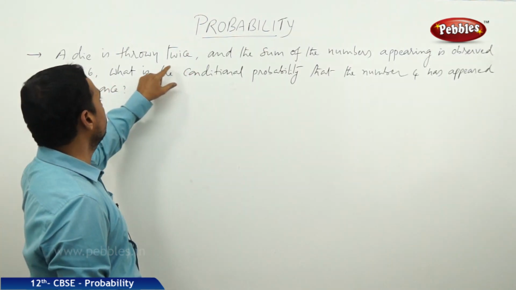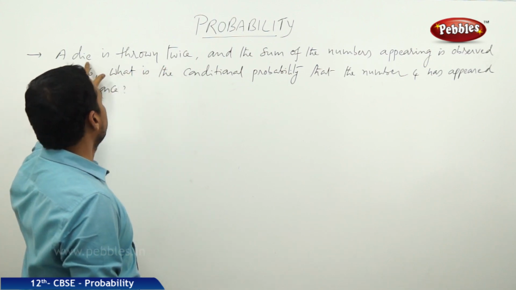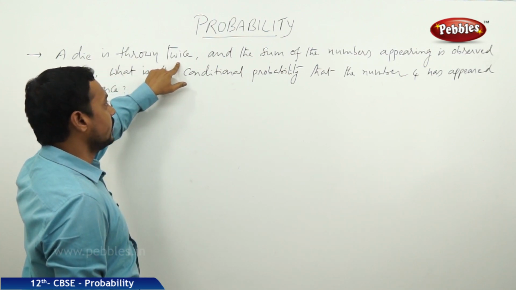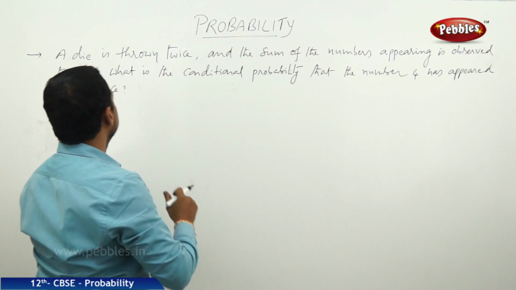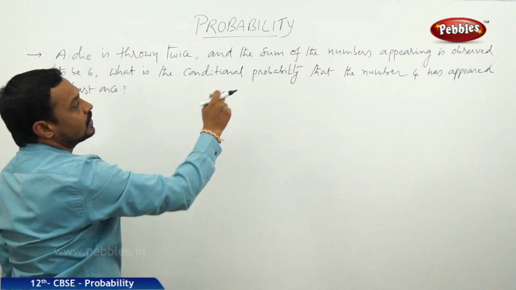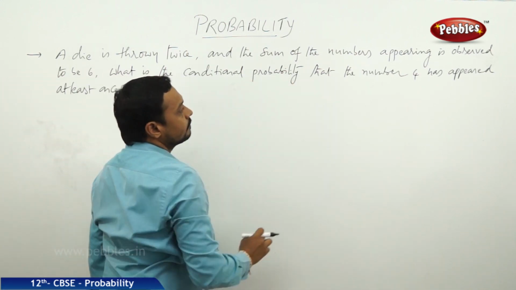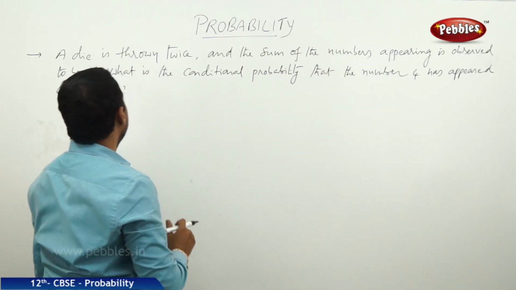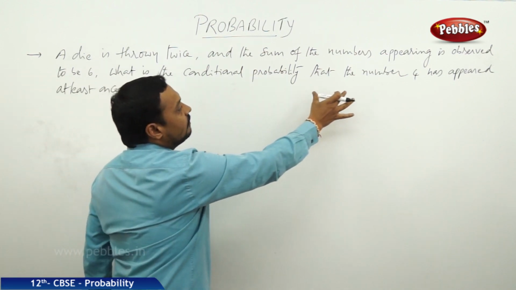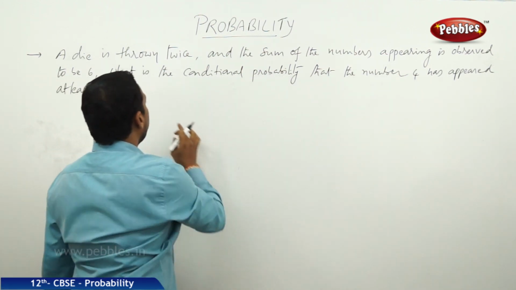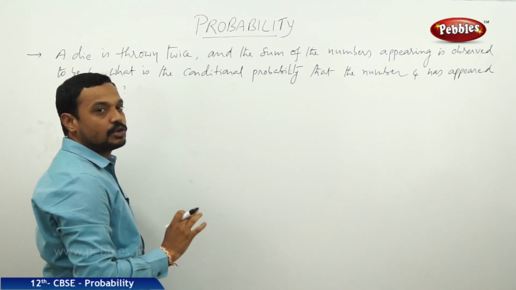Now we have one more problem. See, a die is thrown twice. It's a problem on dice. A die is thrown twice and sum of the numbers appearing is observed to be 6. What is the conditional probability that the number 4 has appeared at least once? See, this event, the number 4 has appeared at least once, depends on sum of the numbers appearing is observed to be 6.